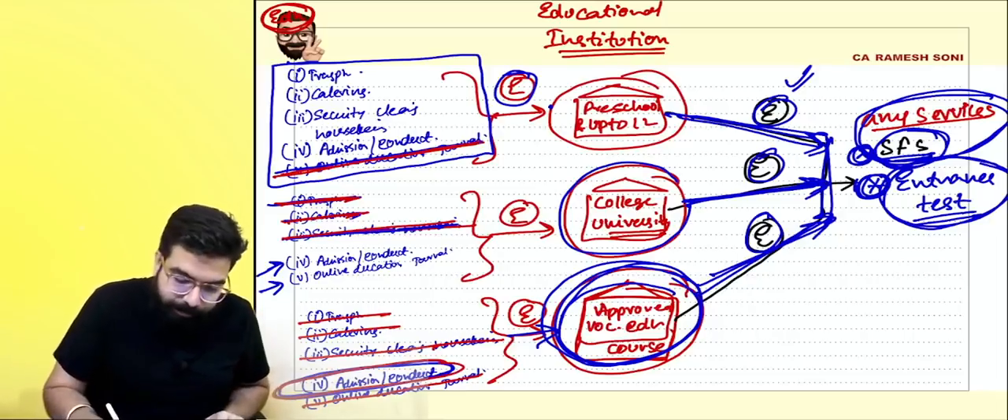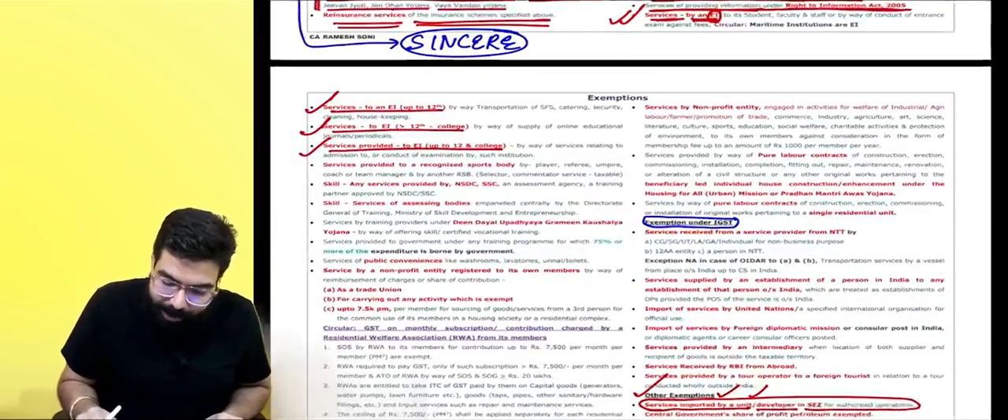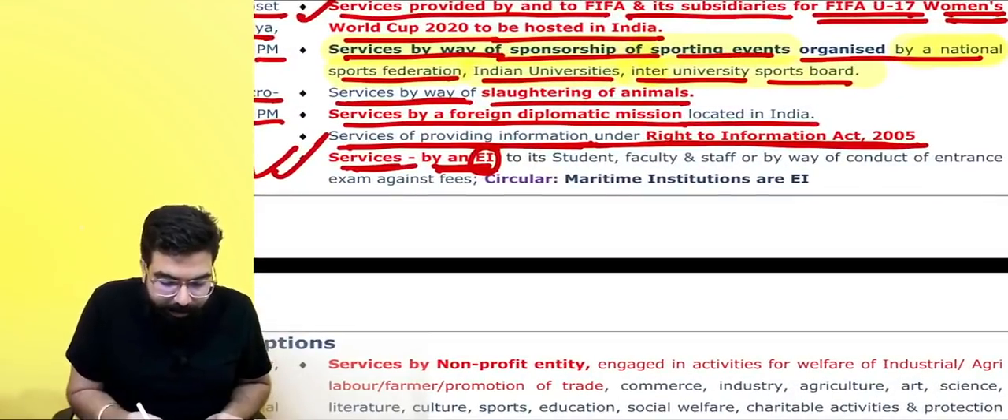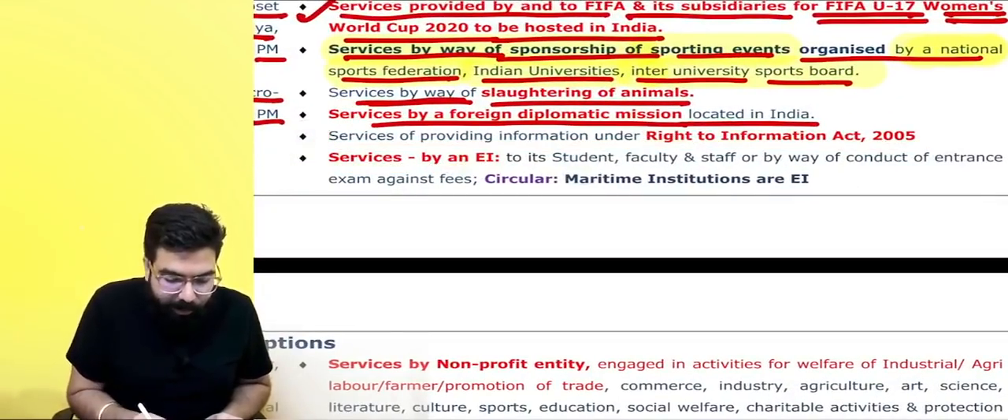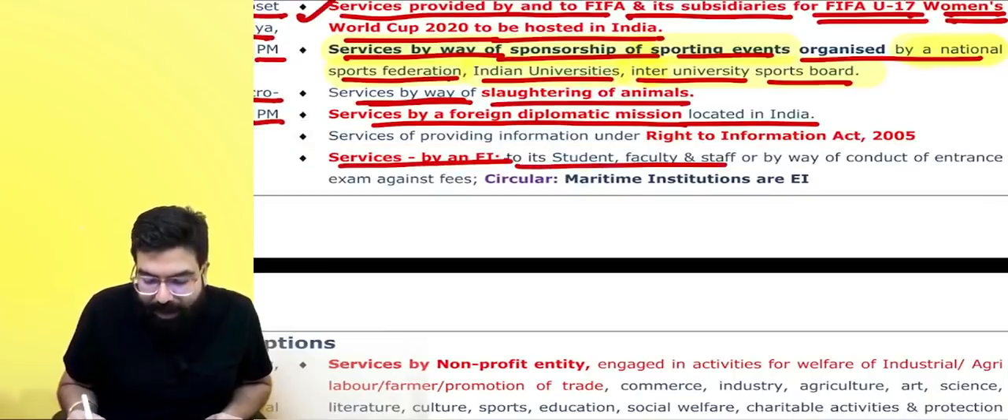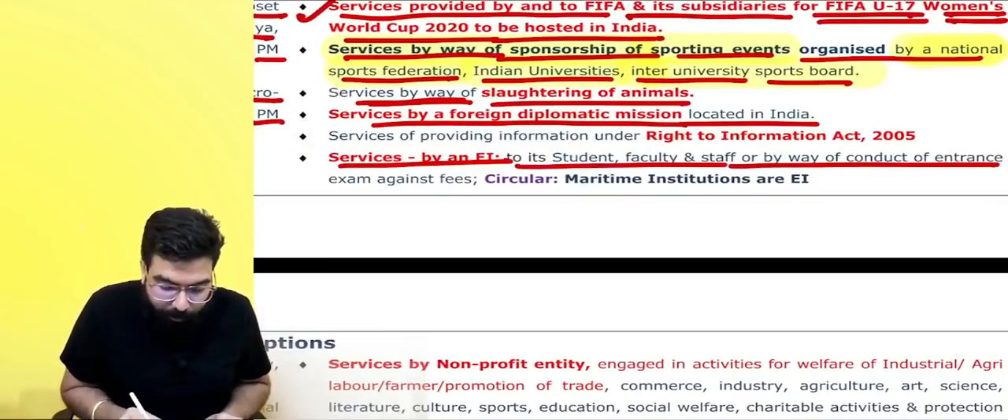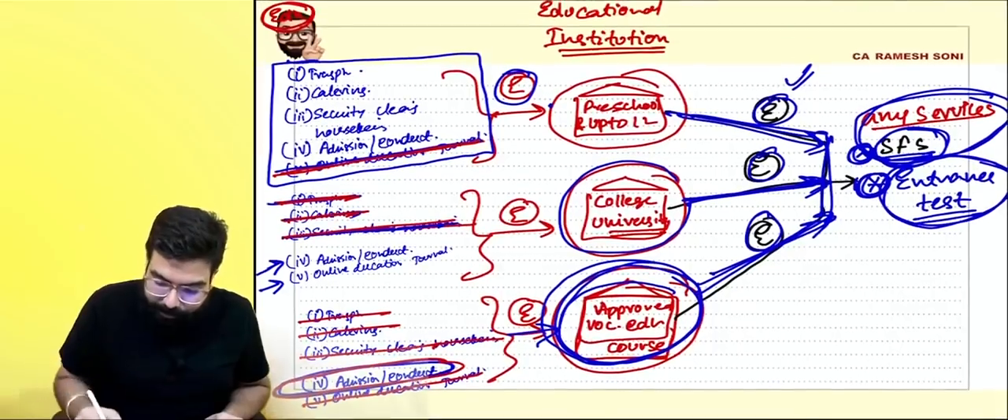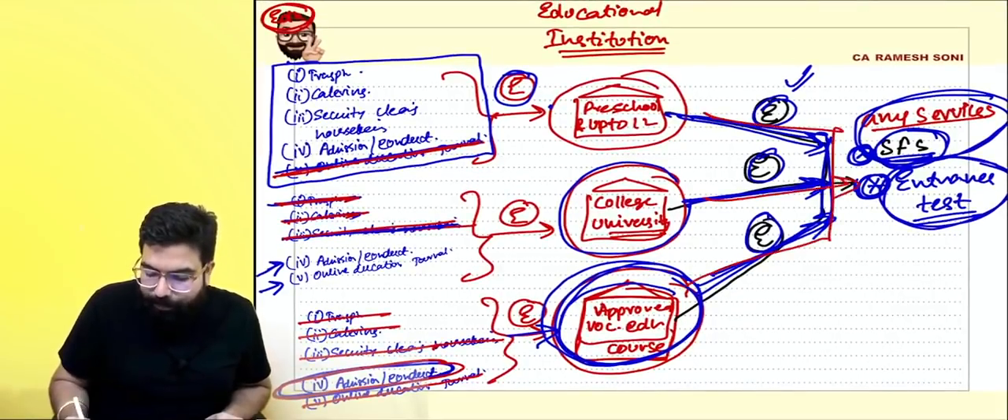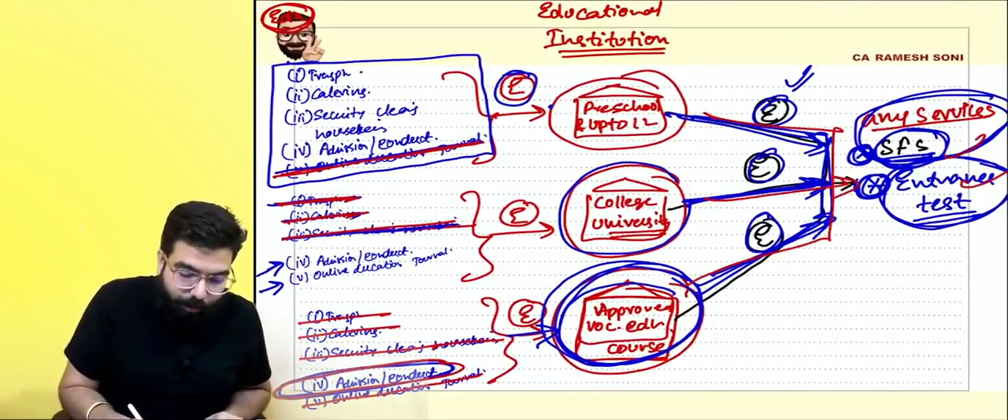Let's go ahead. Next. So the same thing I have gone ahead and told over here. Services provided by educational institution to its student, faculty and staff or by way of conduct of entrance test shall be exempted. Sir, student, faculty and staff and conduct of entrance test is always exempted.